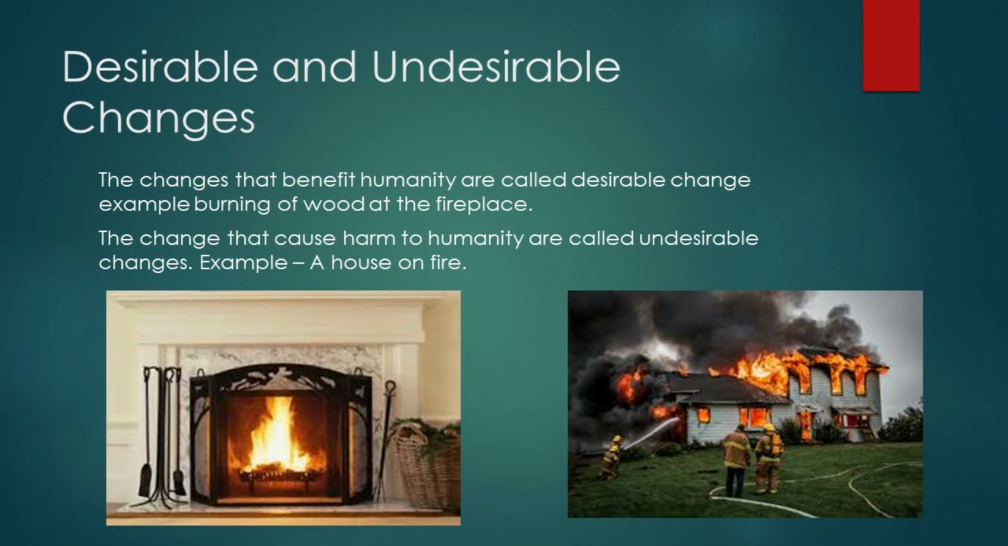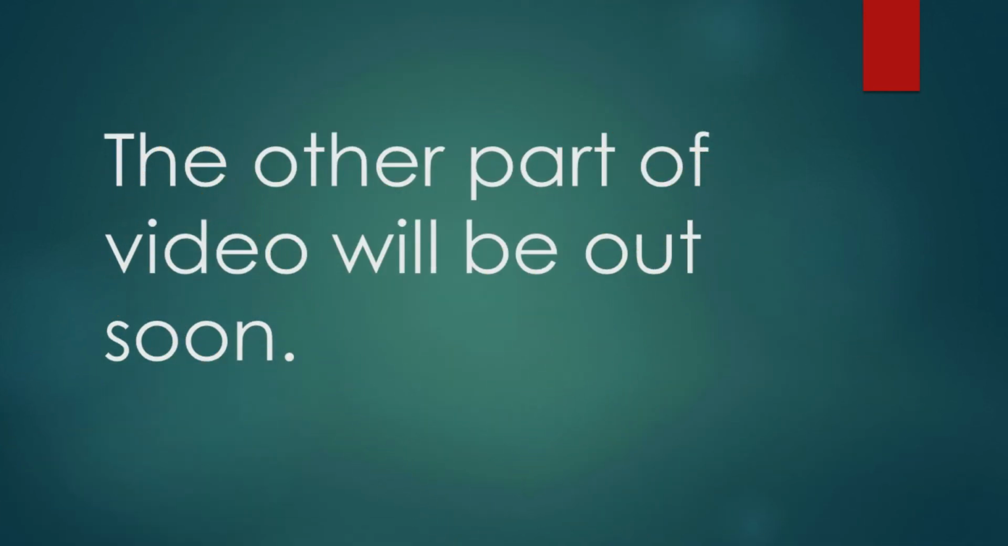Now, third is desirable and undesirable changes. The changes that benefit humans are called desirable changes. An example is burning of wood at the fireplace. In the winter season, we burn wood for our comfort. So this is a desirable change. Whereas the changes that cause harm to humanity are called undesirable changes, like fire at a house. So this is an undesirable change. These three changes we discussed today.